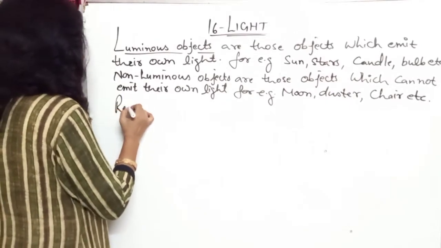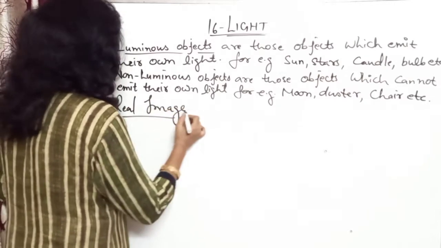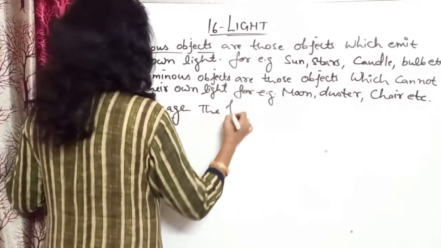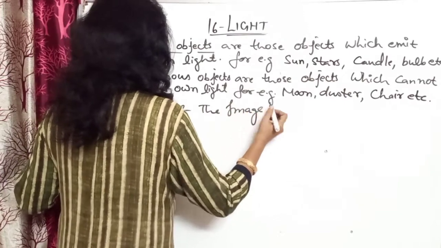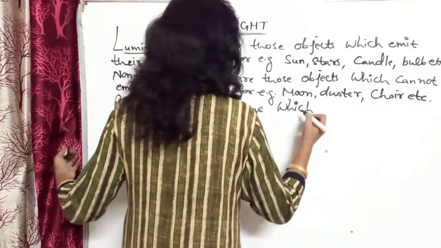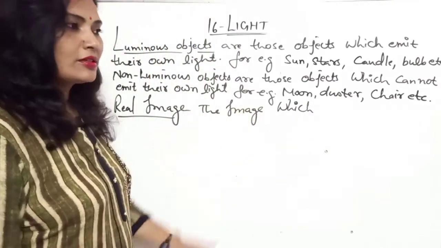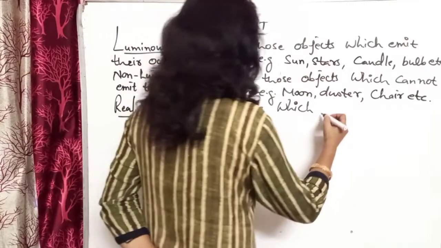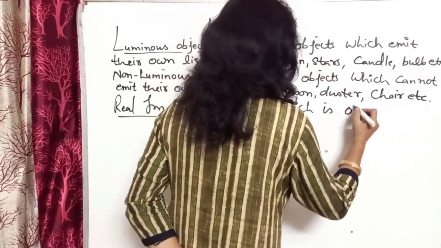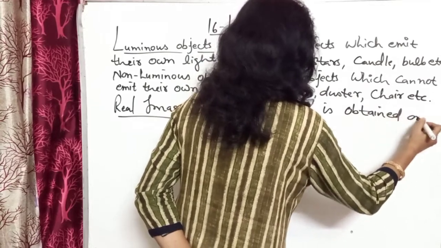Real image: the image which can be obtained on the screen. So which is obtained on the screen.